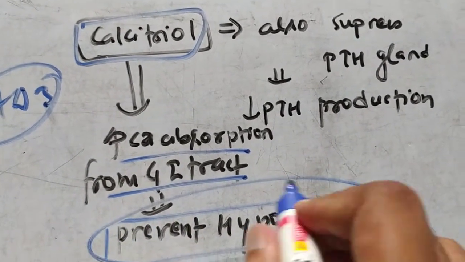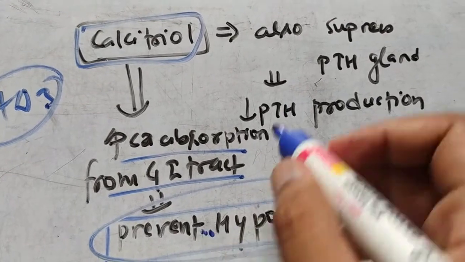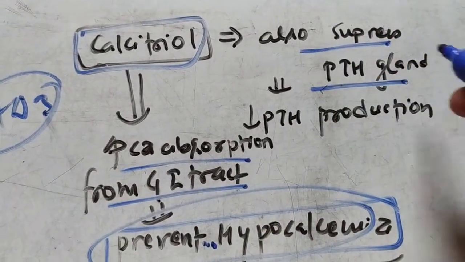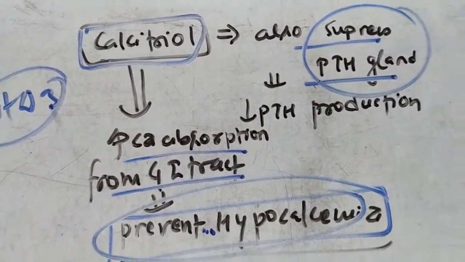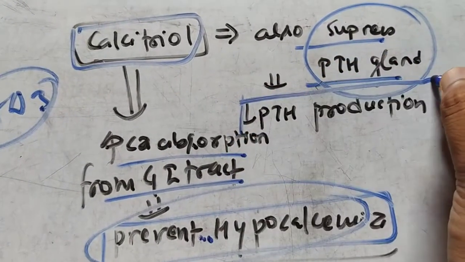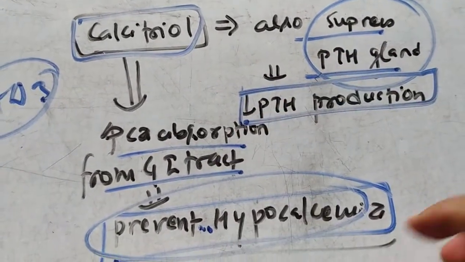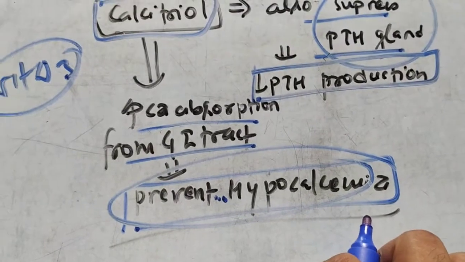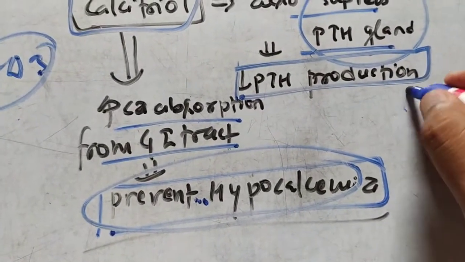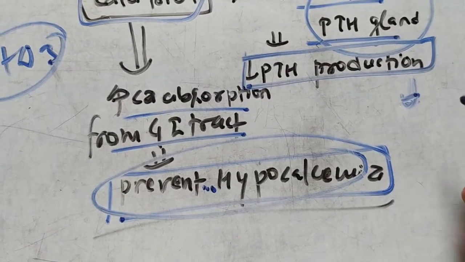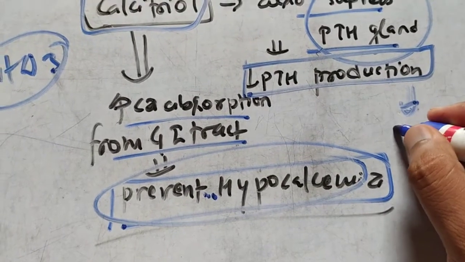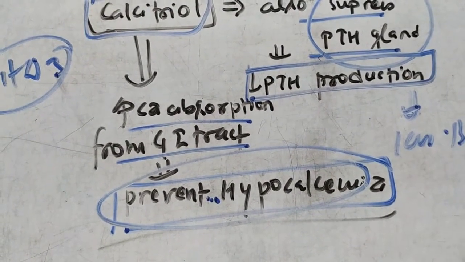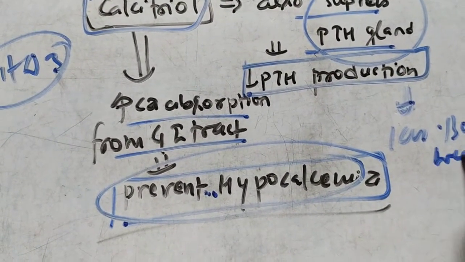If there is less hypocalcemia, then there will be less PTH activation, or we can say there will be suppression of the PTH gland and of PTH production. If there is less parathyroid hormone production, then there will be less bone weakening.